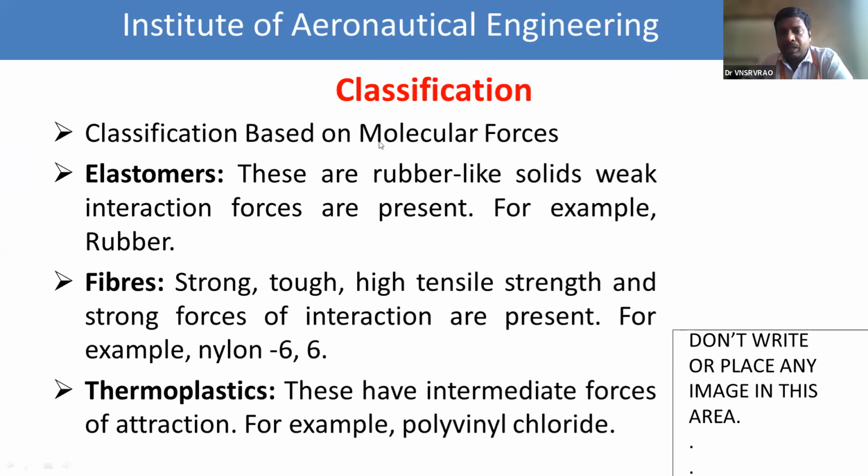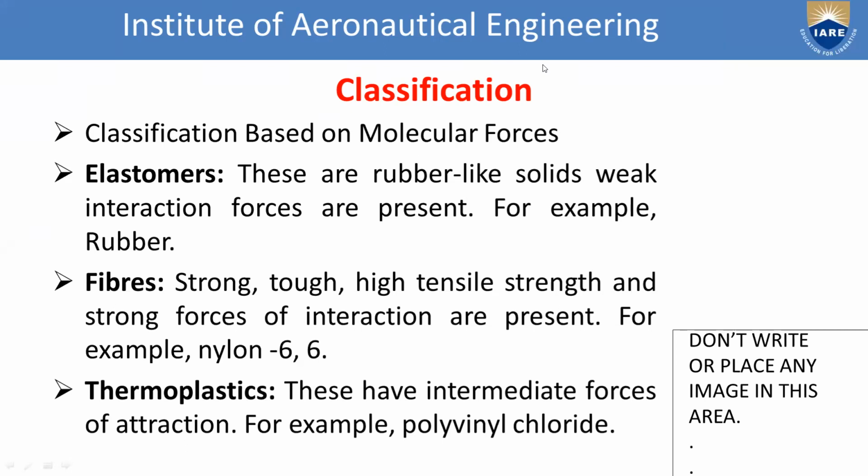Okay? Now tell me how many types based on molecular forces? Four types. What are they? Elastomers, fibers, thermoplastics, thermosetting plastics. What are the examples for the elastomers? Rubber. What are the examples for fibers? Nylon 6,6.